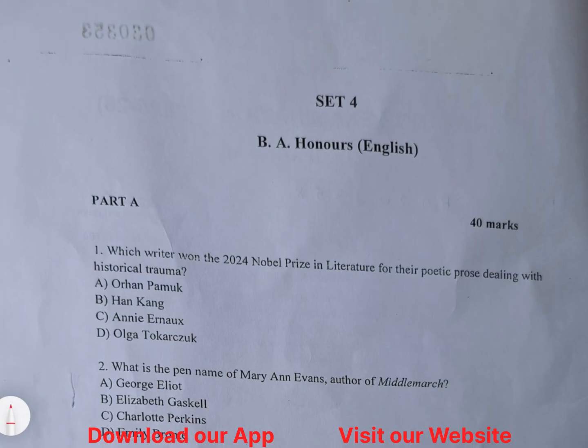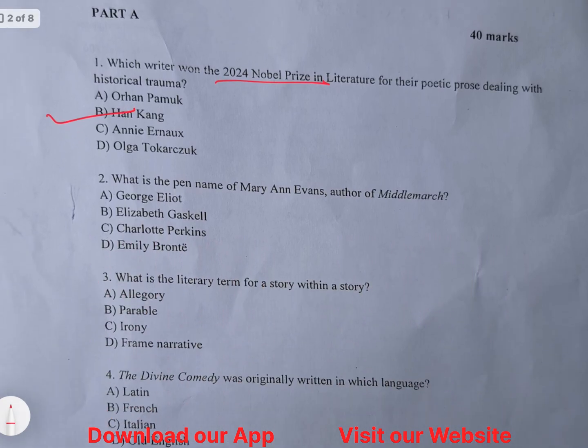The first question says, which writer won the 2024 Nobel Prize in Literature for their poetic prose dealing with historical trauma? If you see the options, most of them are Nobel Prize winners. But in 2024, who won the Nobel Prize? Han Kang won the Nobel Prize, and she is from Korea. She writes on Korean memory, violence and trauma. So Han Kang is the right answer.